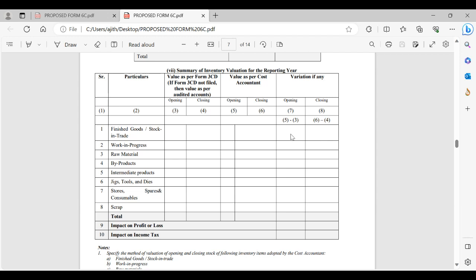I was mentioning that a positive variance in opening would increase the cost and decrease the profit. A reduction in opening would increase the profit, vice versa in case of closing. Thereby, we would be required to give the total net impact on profit or loss, and on that basis, applying the rate of tax, the impact of income tax also. From this table, we see whether there is some income tax leakage due to valuation under different methods, that is, by non-ICDS method, not following ICDS 2. If there are positive variations, meaning income tax has been evaded, lower tax has been paid.